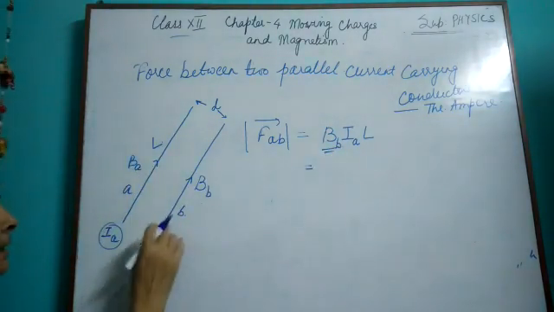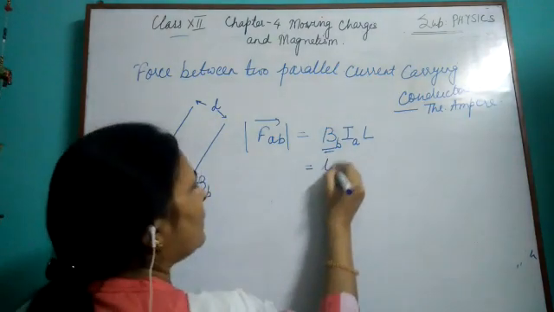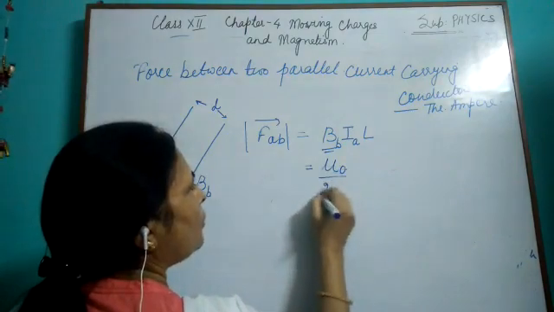Now BB, what is BB here? It is the magnetic field produced by a current carrying conductor carrying current IB.